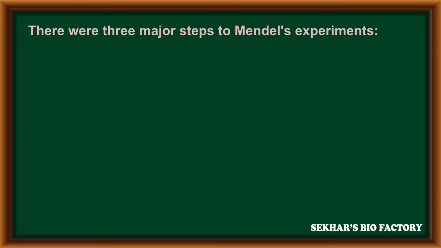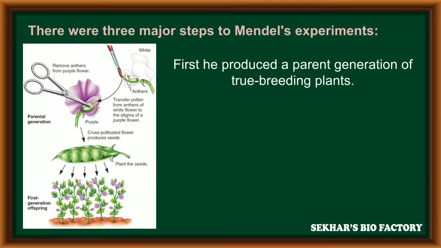There are three major steps in Mendel's experiment. The first step is that he produced a parental generation of true breeding plants. True breeding plants means they have a homozygous condition. In Mendel's experiment, the true breeding parental plants are selected with the help of the pure line method.